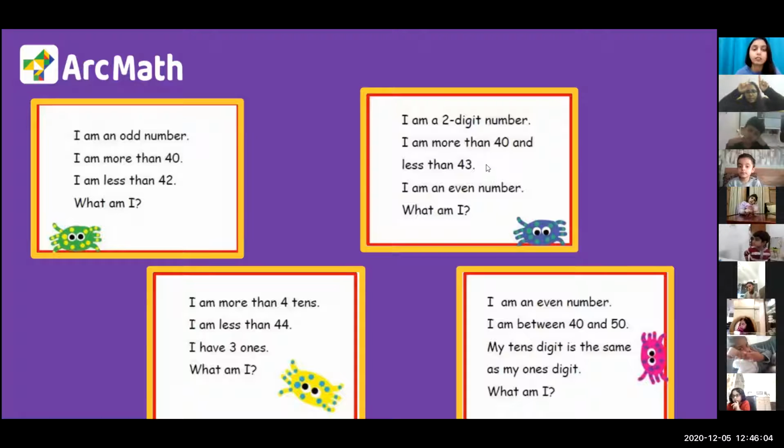44 में ones digit भी 4 है और tens digit भी 4 है. दोनों digit same है. So answer is 44. Even number भी है. सबसे पहले यही था ना कि it is an even number. So you had to think कि 40 and 50 के बीच में even numbers कौन कौन से हैं और कौन सा ऐसा number है जिसकी tens digit और ones digit दोनों same है. So that number is 44.